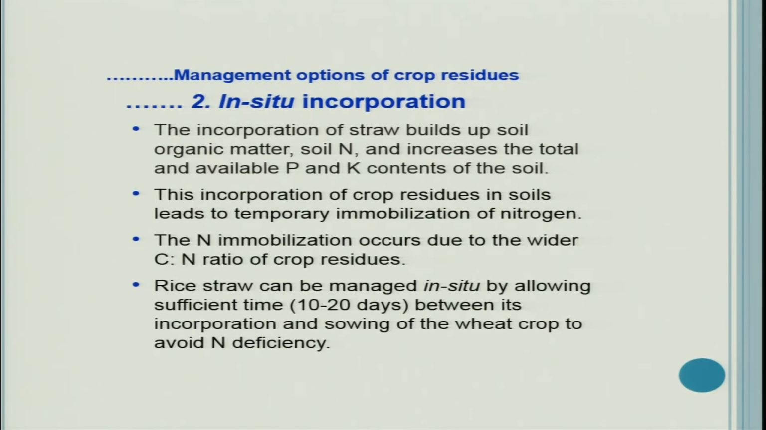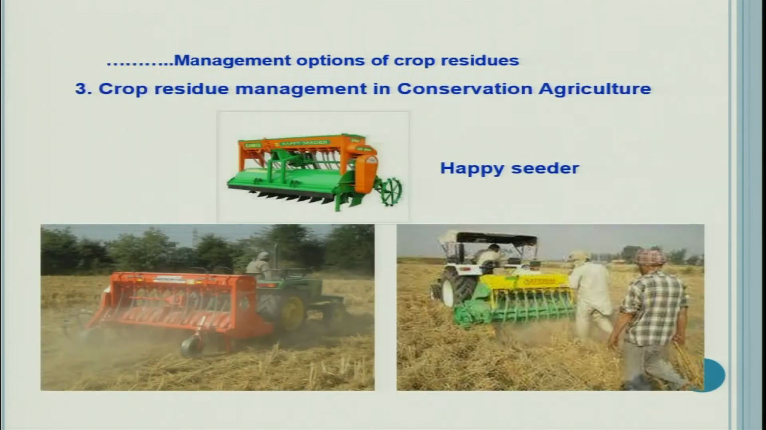So this incorporation of crop residues in soils leads to, of course, temporary immobilization of the nitrogen. The N-immobilization occurs due to the wider C:N ratio of crop residues. Rice straw can be managed in situ by allowing sufficient time between its incorporation and sowing of the wheat crop to avoid nitrogen deficiency. Crop residue management in conservation agriculture continues.